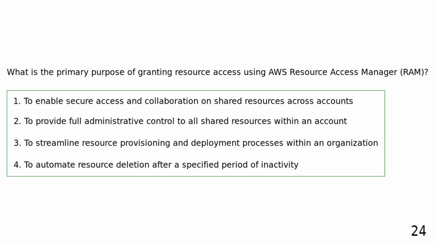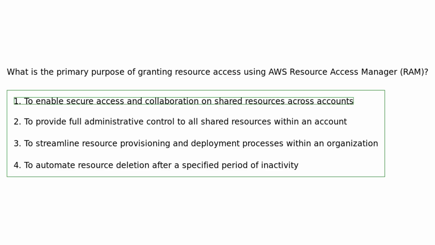What is the primary purpose of granting resource access using AWS Resource Access Manager? To enable secure access and collaboration on shared resources across accounts. To provide full administrative control to all shared resources within an account. To streamline resource provisioning and deployment processes within an organization. To automate resource deletion after a specified period of inactivity.